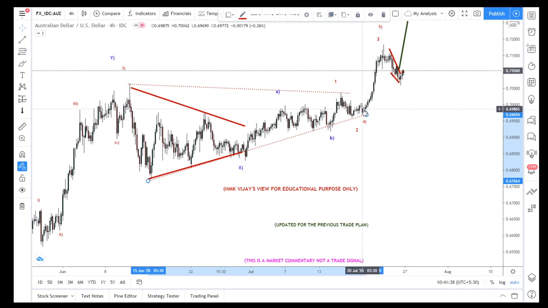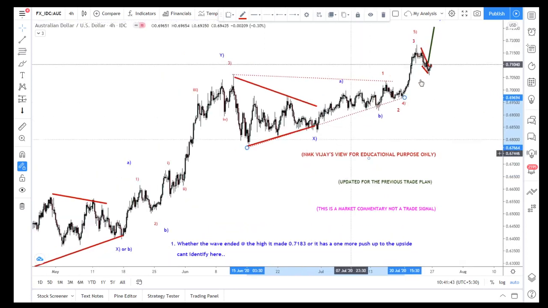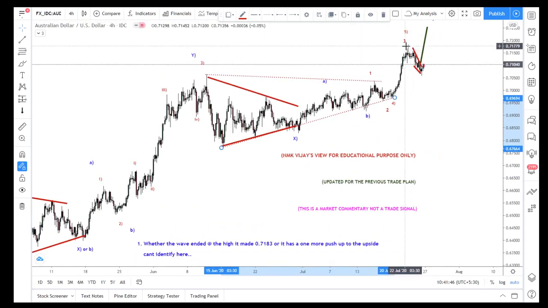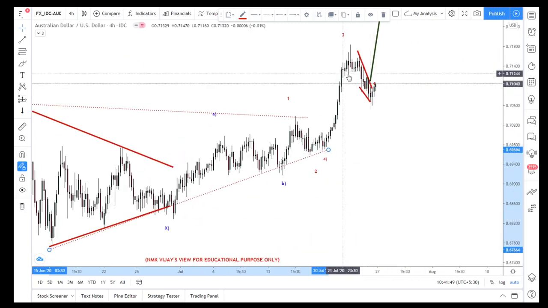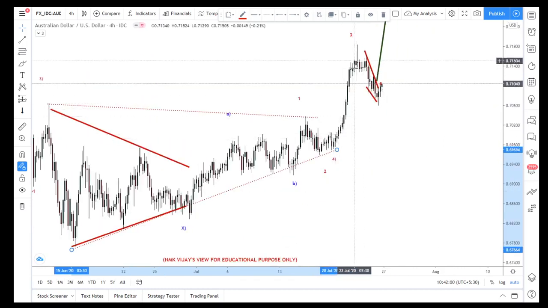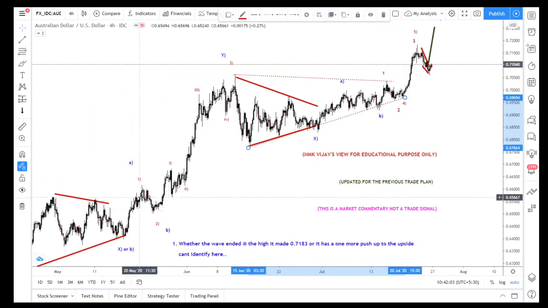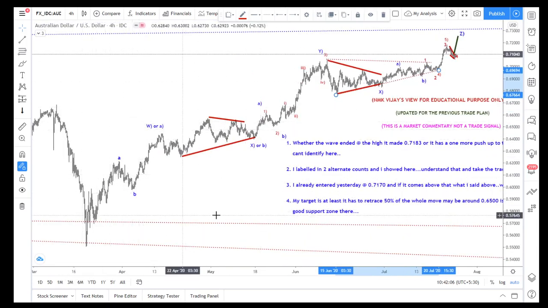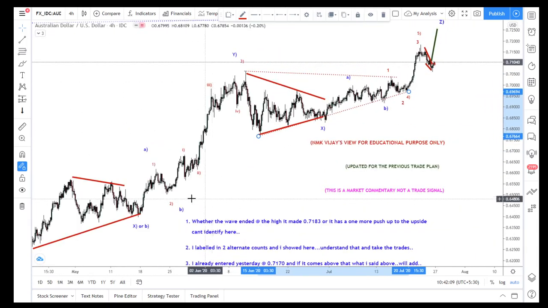This alerted me, because I exactly sold here at 7.170, only 13 pips from the high. Yes, I sold at 7.170. So only this is the thing that showed me. I changed my count here also. Just have a look at the previous one. After that only did I come to a conclusion. So this could be 1, 2, 3. The whole thing is a 4, and the fifth wave is a very impulsive wave.